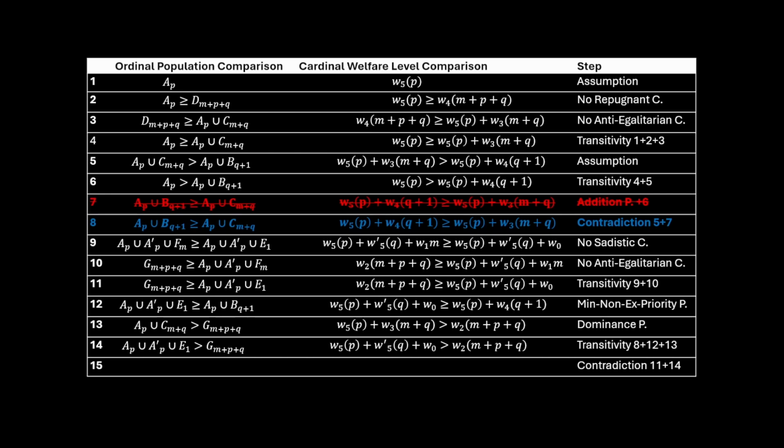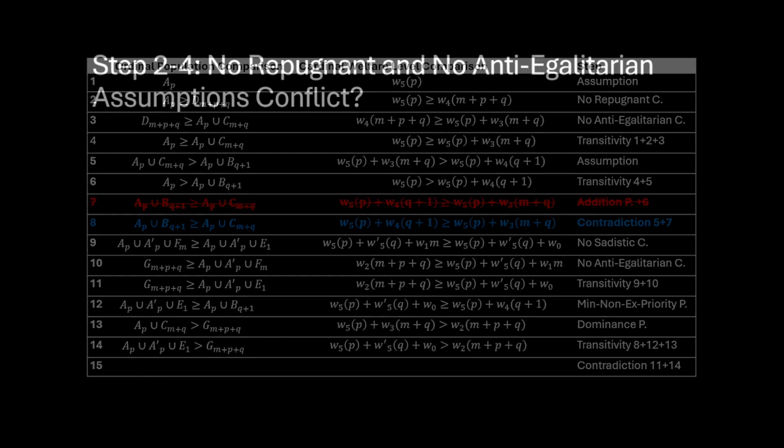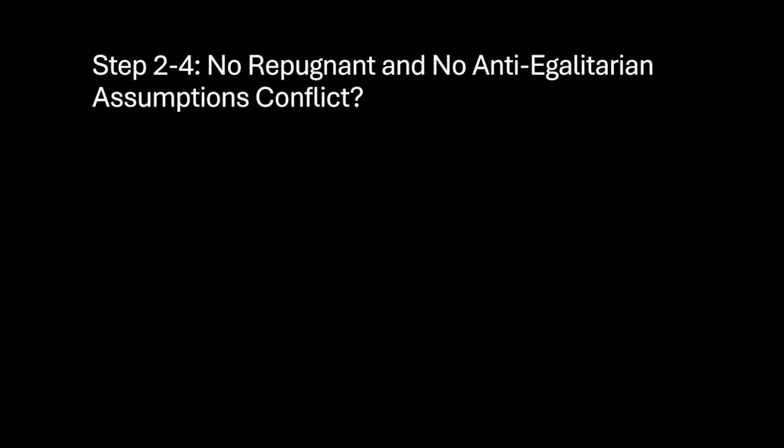So if we are going to try to undermine the whole proof, we are going to have to look elsewhere. The next place we're going to look is at steps 2 through 4, and we are going to ask the question, do the no repugnant and no anti-egalitarian assumptions conflict? And the first thing we're going to do is we're going to look at this in terms of an ordinal critique comparing the population betterness.